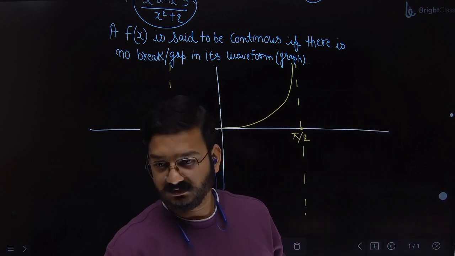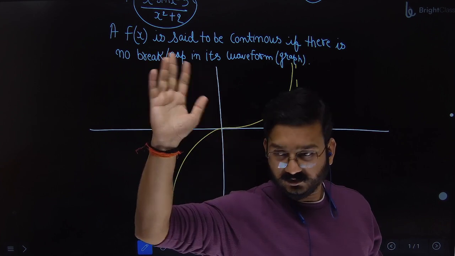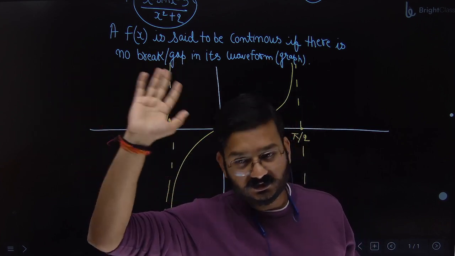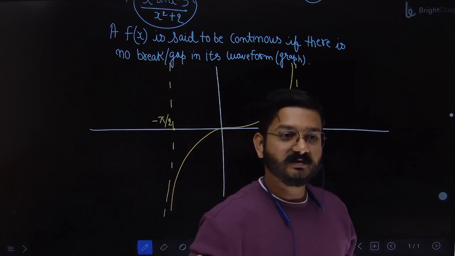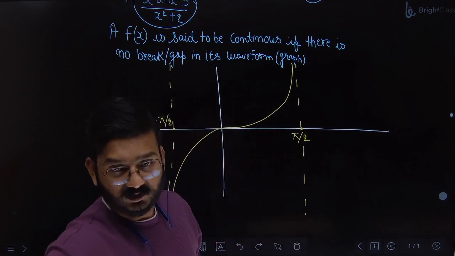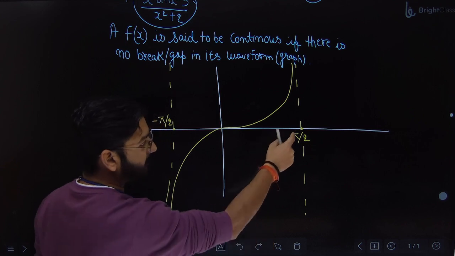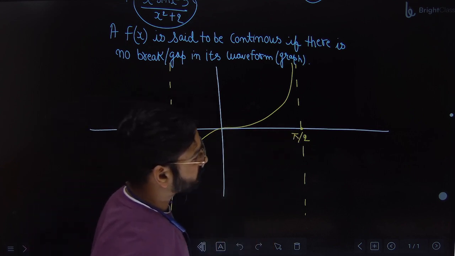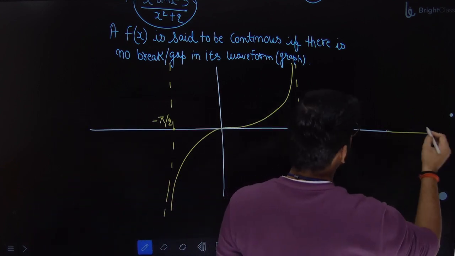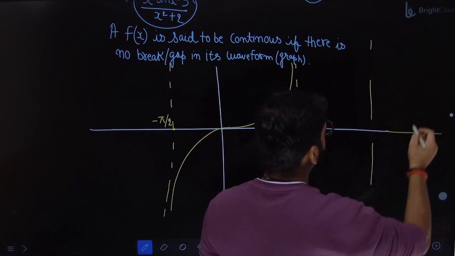You can't tell the value. Infinity can be 100 crores. Infinity can be 1000 crores. So infinity means you can't give a fixed value. So we say that boss, it is not defined there. So at pi by 2, it is not defined. Now let's draw one more section of the graph.